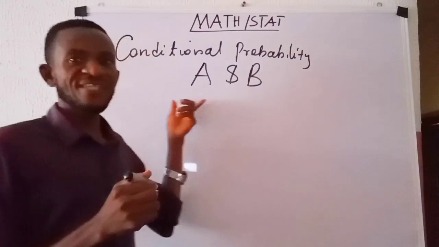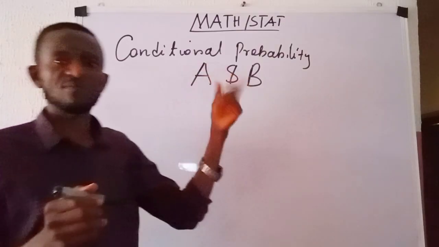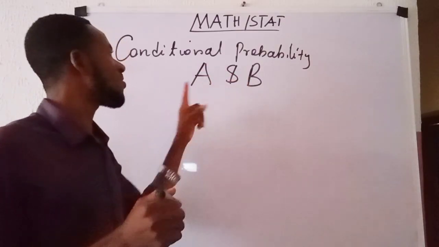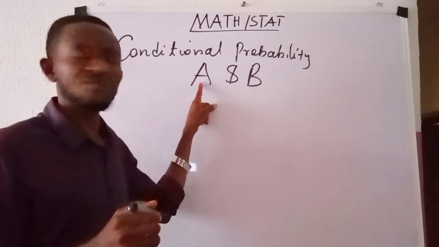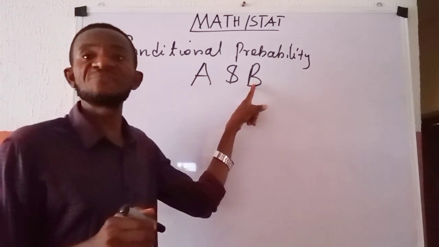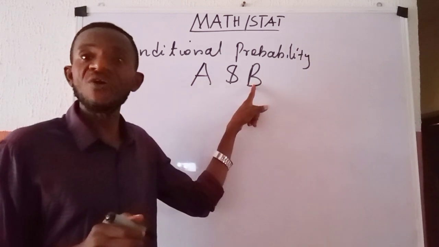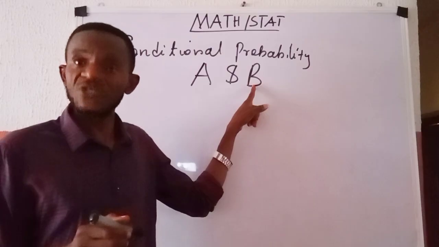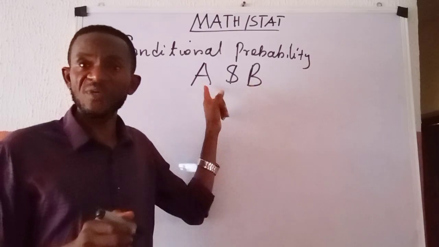In these events A and B, we will be talking about the probability of event A occurring given that event B already had occurred. This is a conditional probability. How do we represent it?